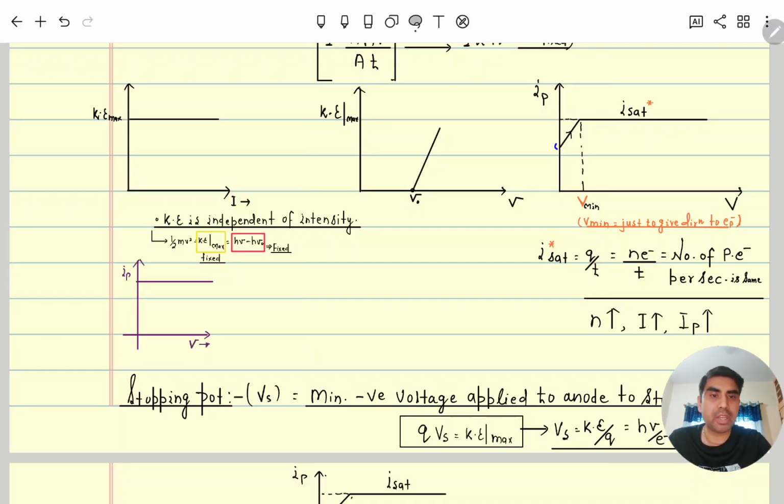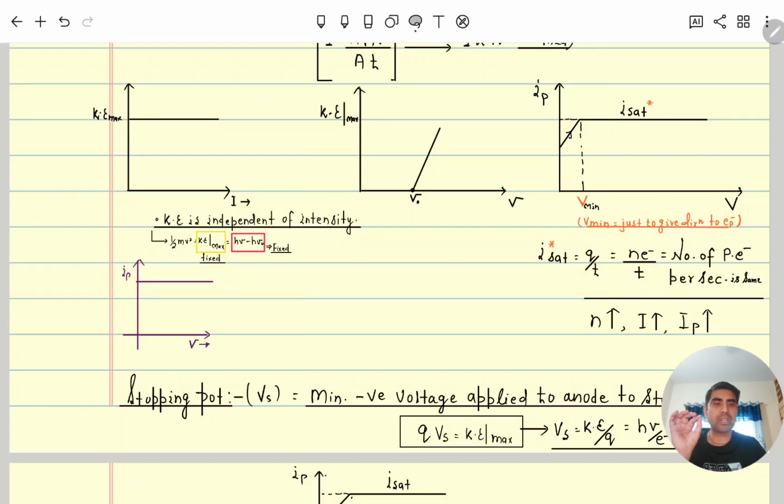So the photocurrent increases. But one time will come for a certain frequency of the light which is falling, when the charge per unit time will become constant. Let's suppose at time t1, 3 electrons are emitted.